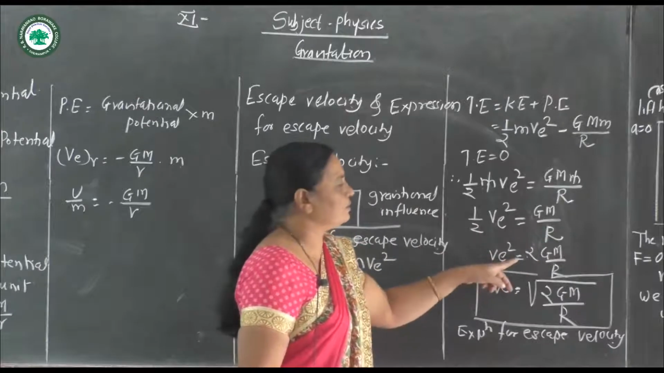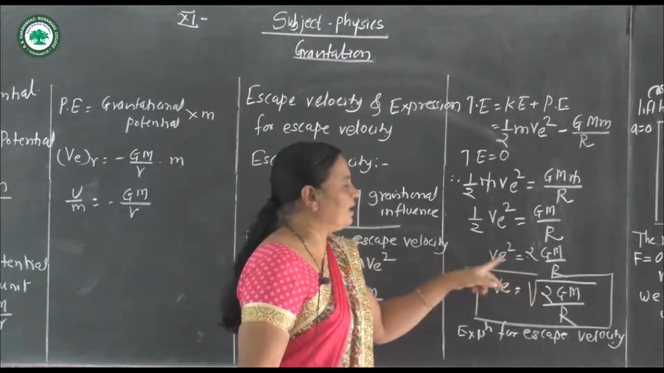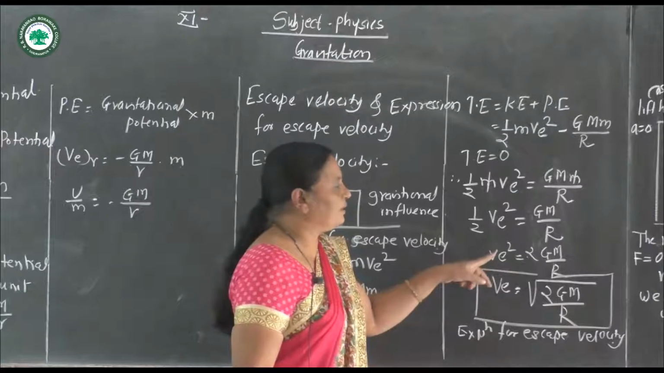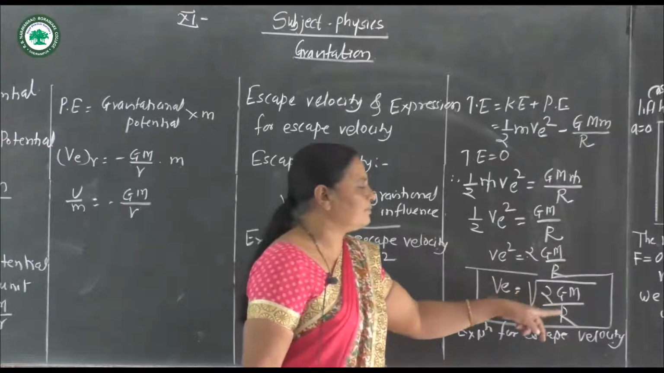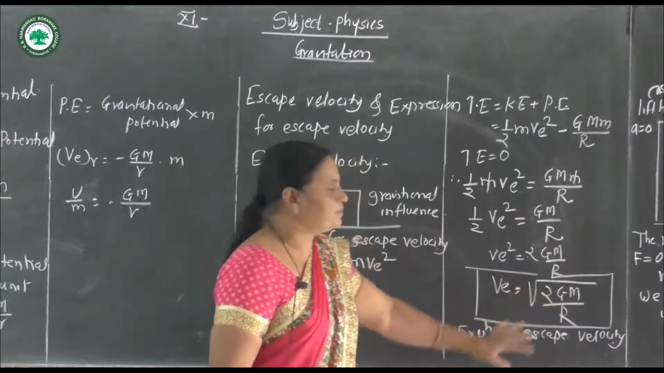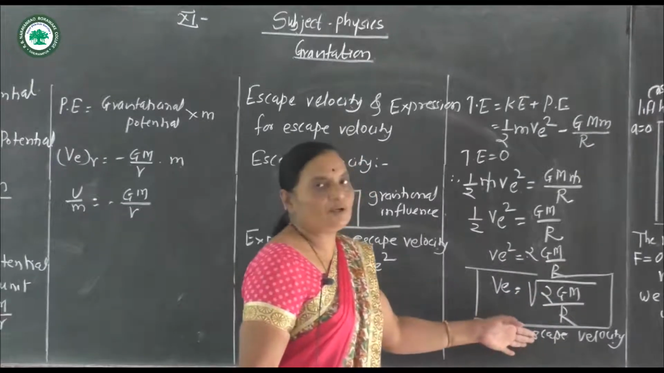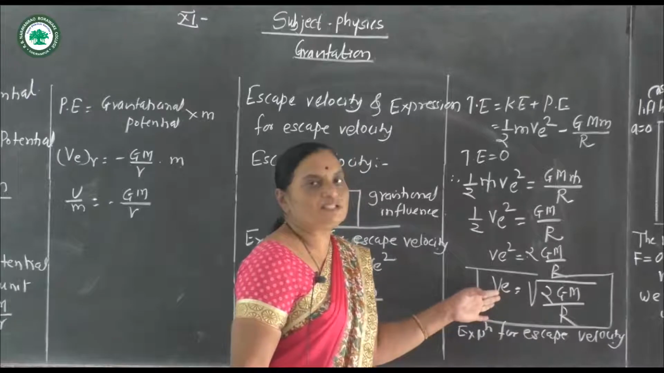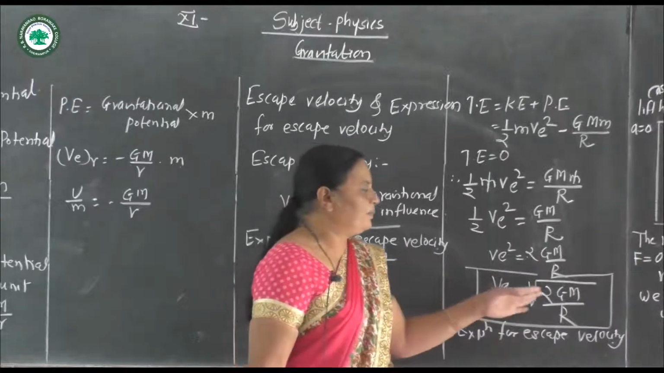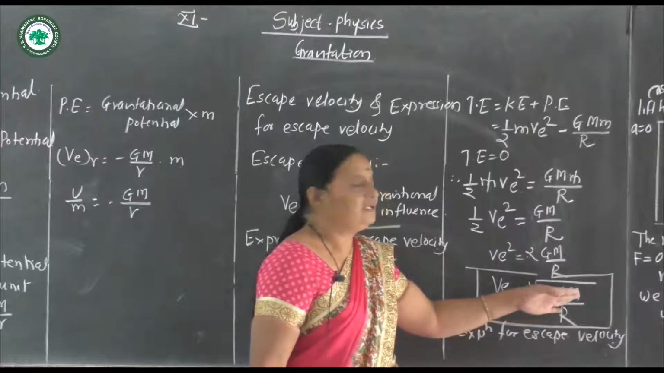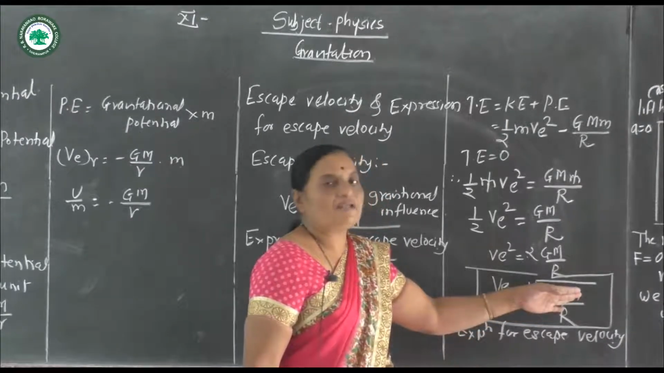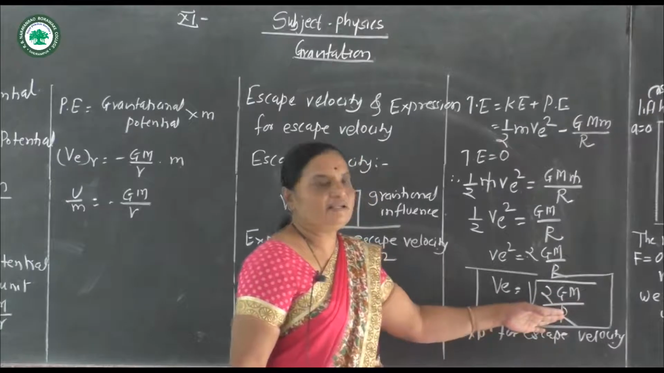V square is equal to 2GM divided by R, and if we take the square root, V is equal to the square root of 2GM divided by R, which is the expression for escape velocity. This escape velocity depends upon G, the constant of gravitation, M, the mass of the Earth, and R, the radius of the Earth.